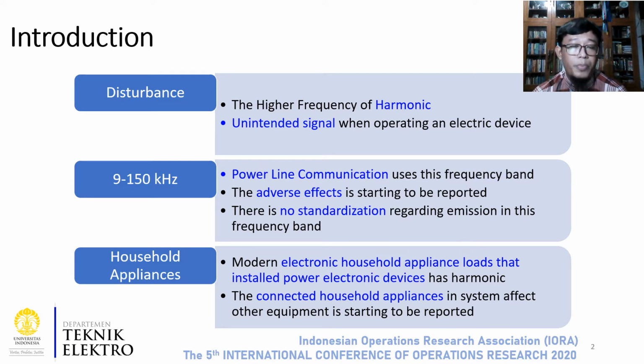The third or last point: the scope of this study is more focused on investigating the disturbance using household appliances, especially induction cookers. Inside these induction cookers, power electronic components are installed, and it is also reported by other researchers that those power electronic components generate harmonics. Therefore, in this study, we are aiming to find the disturbance from these household appliances.